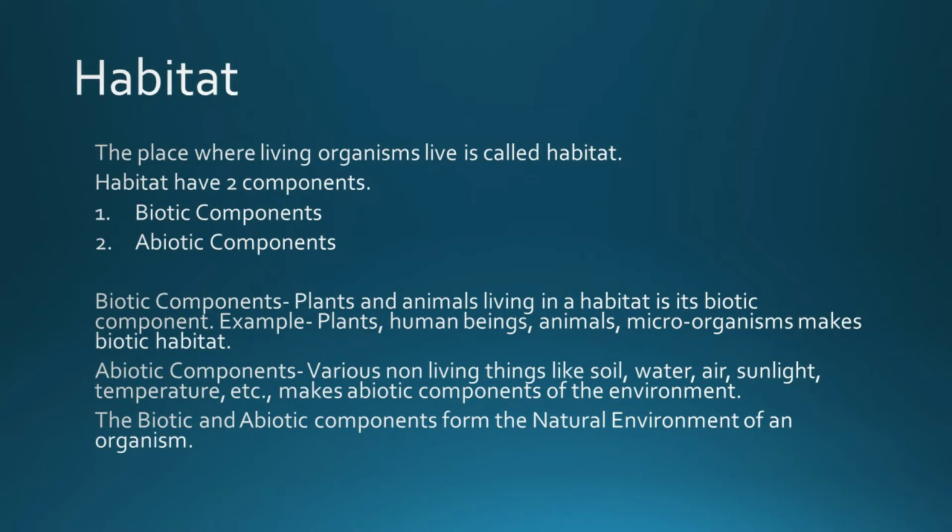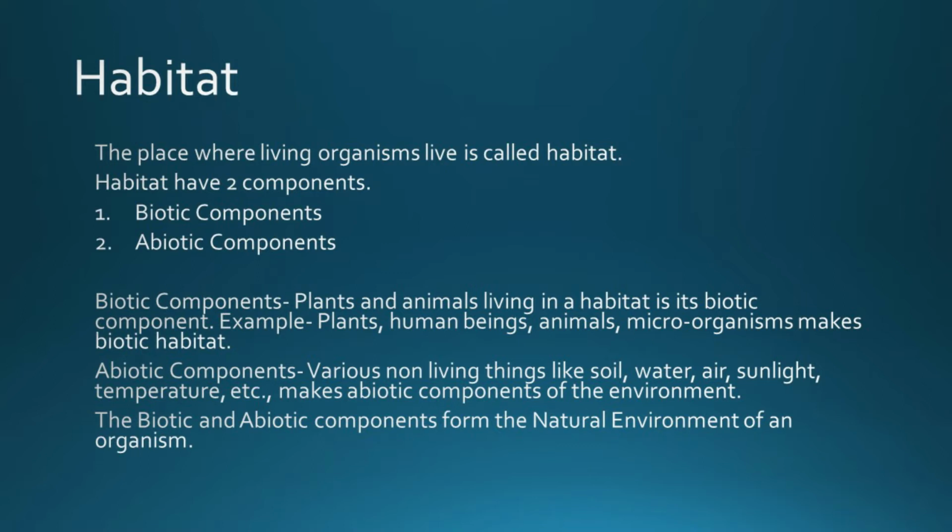A habitat provides food, water, air, light, shelter, and a place for breeding to the plants and the animals living in it. For example, the cactus plant grows and survives well in hot and dry areas of desert. So, the habitat of the cactus plant is the desert. Like the camel, also adapted to survive on very little water for long periods of time. So, the habitat of the camel is also the desert. Like this, you can think many animals are living, or plants are grown, in mountains.